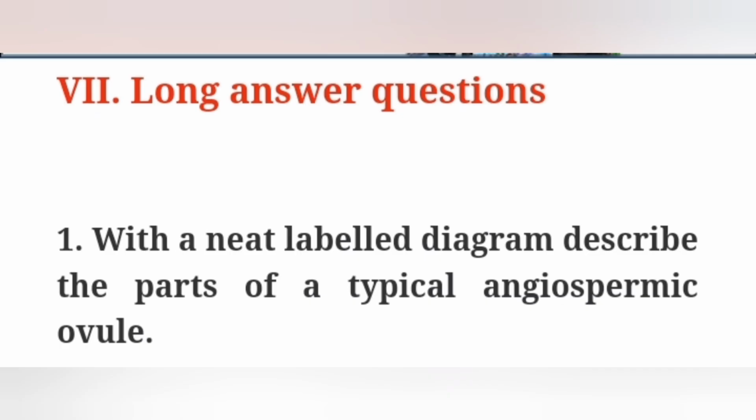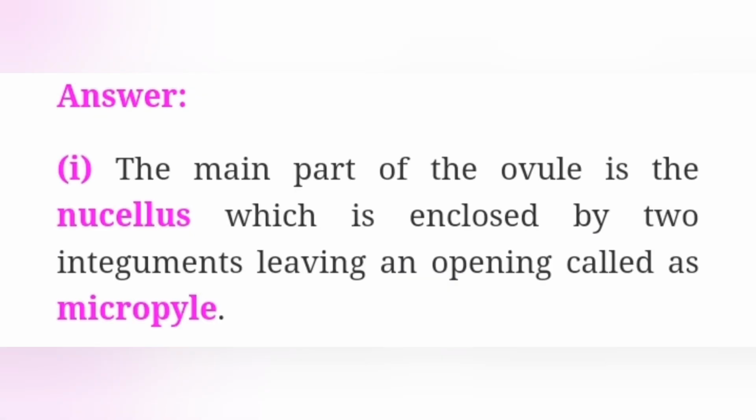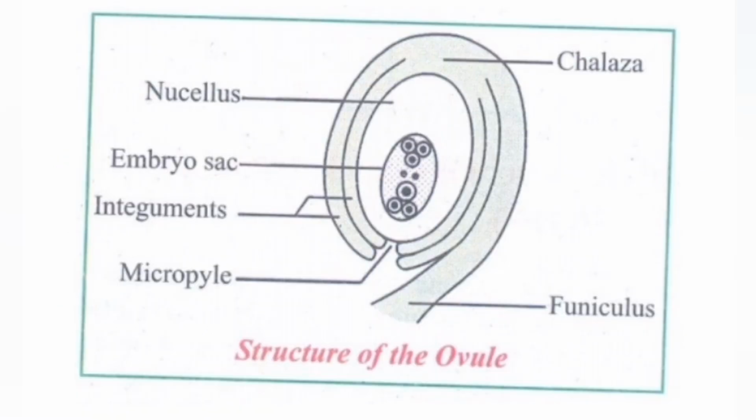Seventh Roman letter, long answer questions. First one, with a neat labeled diagram, describe the parts of a typical angiospermic ovule. Answer, first point, the main part of the ovule is the nucellus, which is enclosed by two integuments, leaving an opening called the micropyle. Draw this diagram, structure of the ovule, and mark the parts.